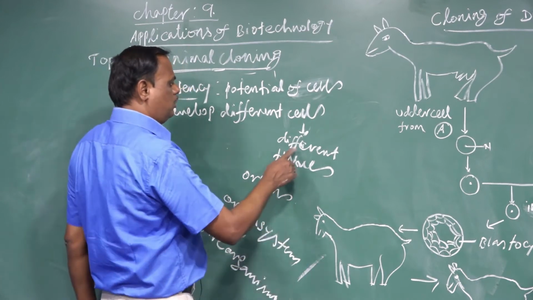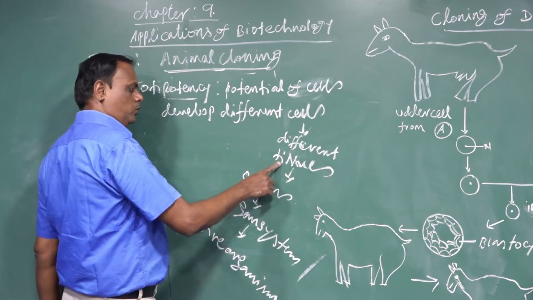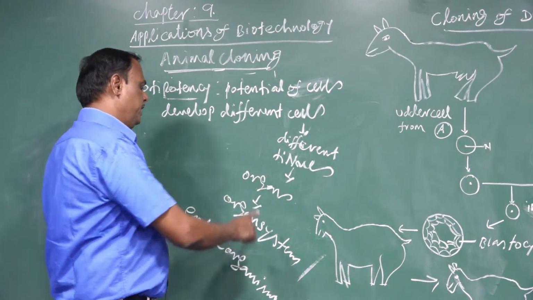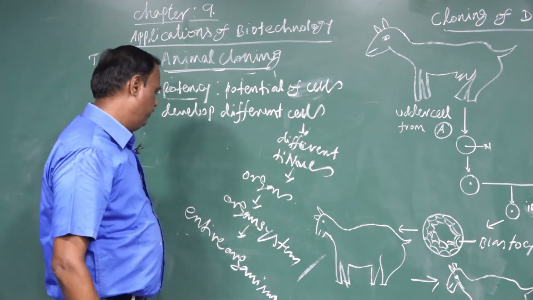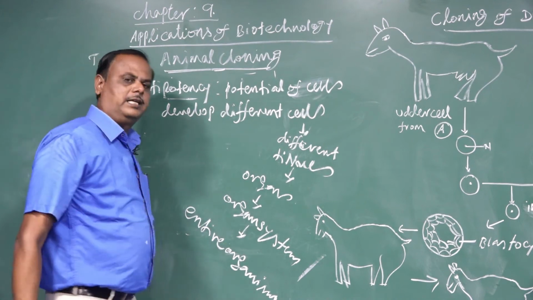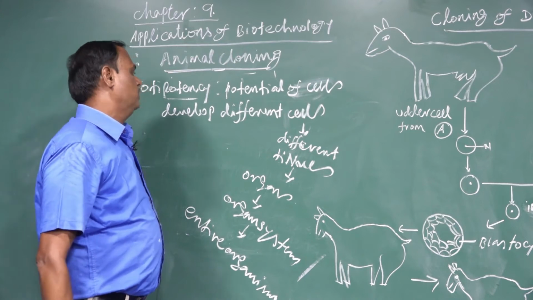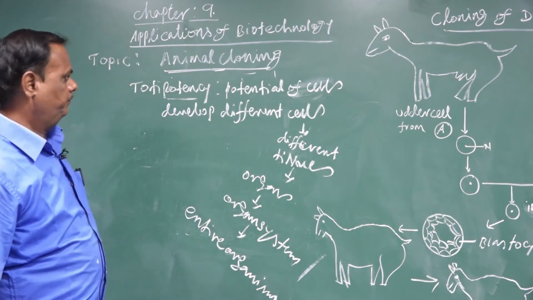The different cells form tissues, tissues form organs, many organs form organ systems, and finally the entire organism is formed. That is called totipotency.